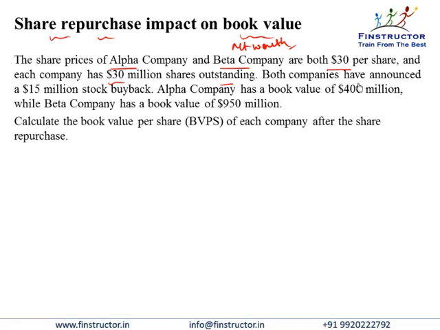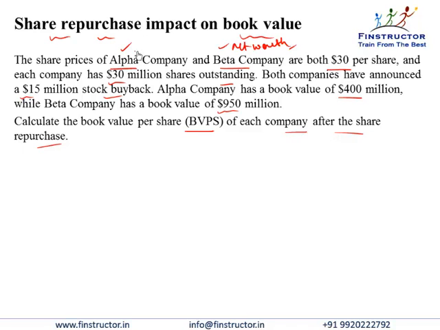Both companies have announced a $15 million stock buyback. That is, they will spend $15 million to repurchase their own shares, Alpha as well as Beta. Alpha Company has a book value of $400 million, while Beta Company has a book value of $950 million. Calculate the book value per share of each company after the share repurchase.